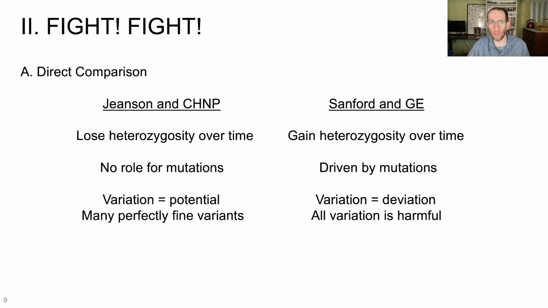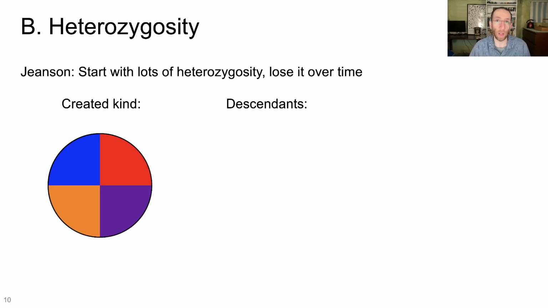But we're going to go into more detail for each of these points, starting with heterozygosity. So Jeanson's model, as we've been saying, starts with a ton of, they say, front-loaded diversity, created heterozygosity, and then you lose it over time. So here we have just a simple representation of the created kinds that have a bunch of variation built in at creation.